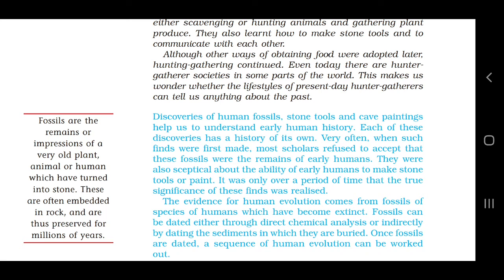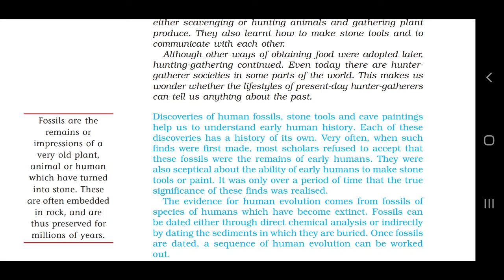Now children, there were many sources which give us information about early human history, but in spite of all these sources, there were many scholars who refused to accept that this object was of early humans. Why did they refuse? They could not believe that early humans had so much ability to do their work.